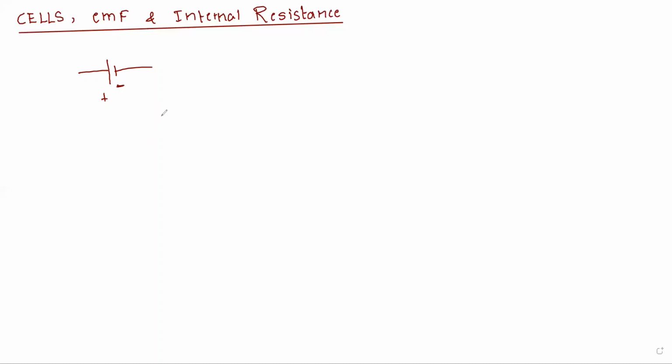So this electronic cell is categorized into two types. One is the primary cell, and the second one is the secondary cell. Okay, so there are two types. One is primary cell and the other is secondary cell. So what do you mean by a primary cell? Primary cell means you cannot recharge them. Once it is discharged or once it is used, the cell is of no use. You cannot recharge. It's of one time use.